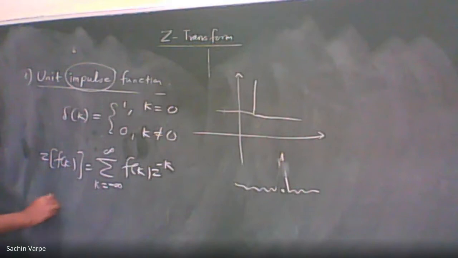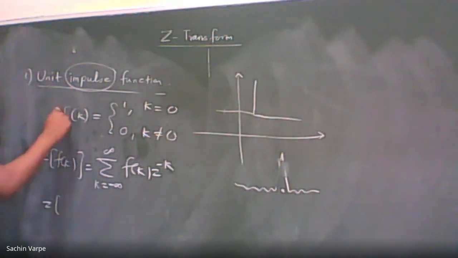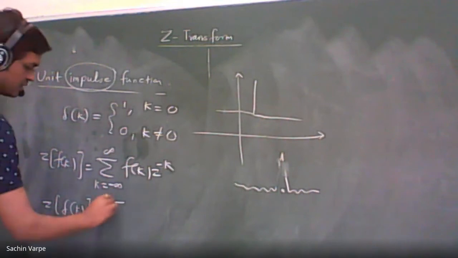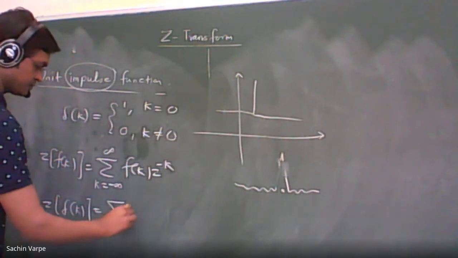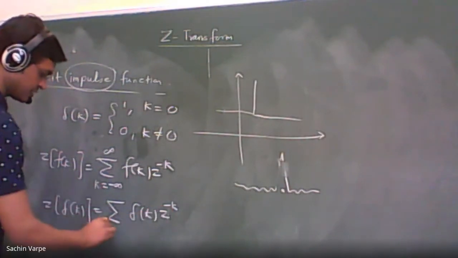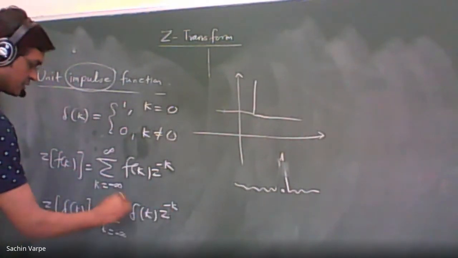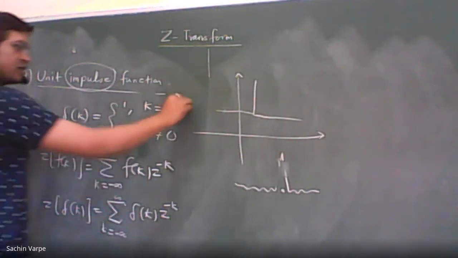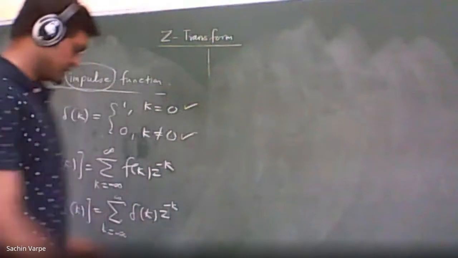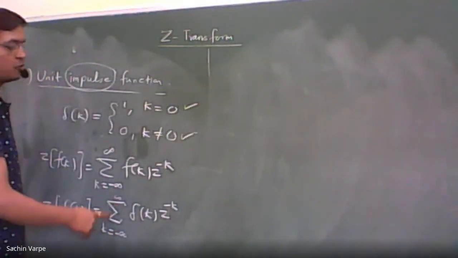So if I apply the Z transform definition over this unit impulse function, then Z transform of delta k will be the summation of delta k z raised to minus k, where k varies from minus infinity to infinity. As the function is defined in two parts, we'll have to break the interval into two parts.